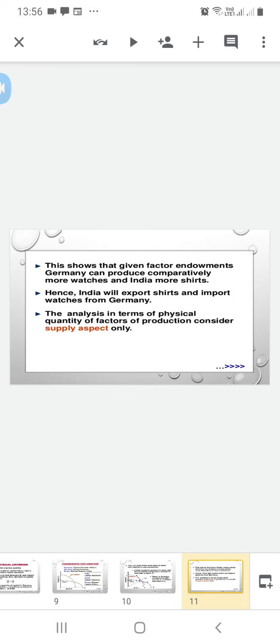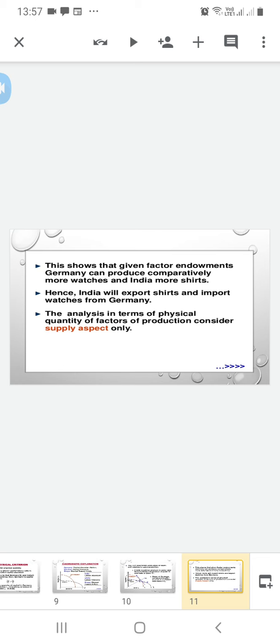This shows that given factor endowments, Germany can produce comparatively more watches and India more shirts, because Germany is a capital abundant country and India is a labor abundant country. So Germany will produce watches and India will produce shirts. Hence India will export shirts and import watches from Germany.